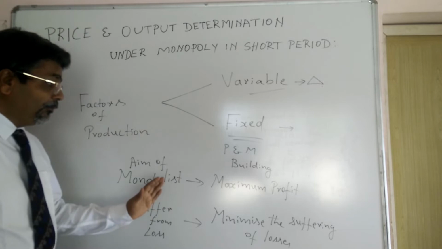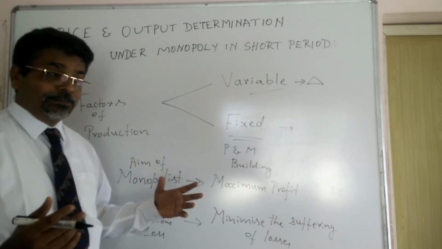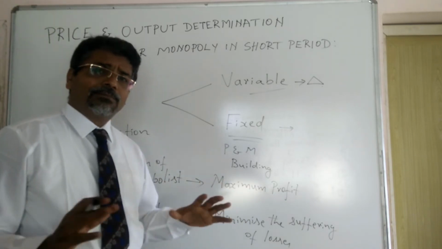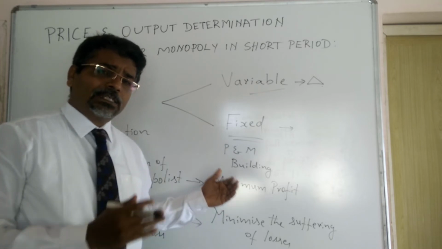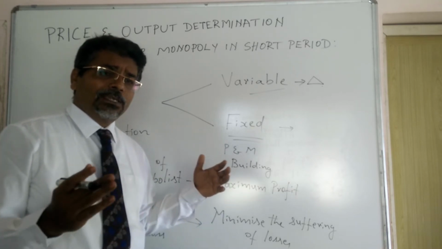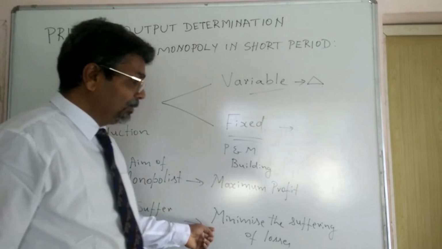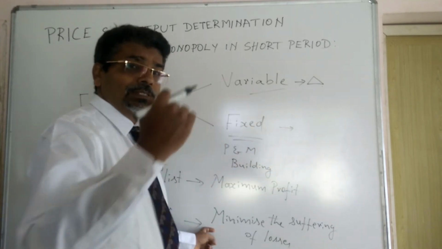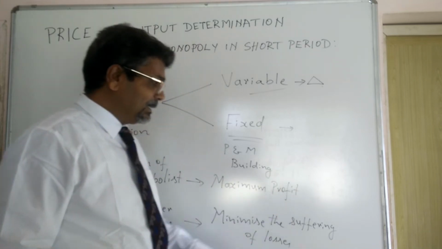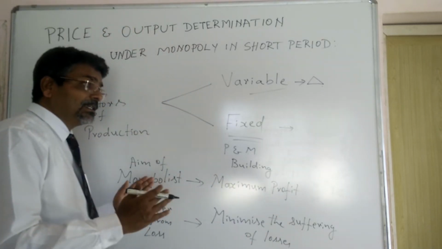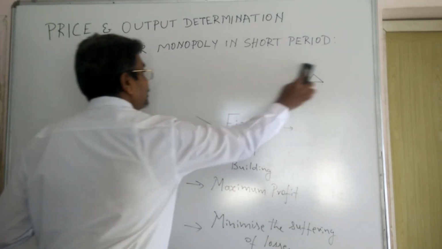Certainly he wants to get a maximum profit. Business is uncertain in the short run. If he is going to suffer from loss, then he is going to lessen the possibility of loss. And it seems that he does not necessarily make a profit only.